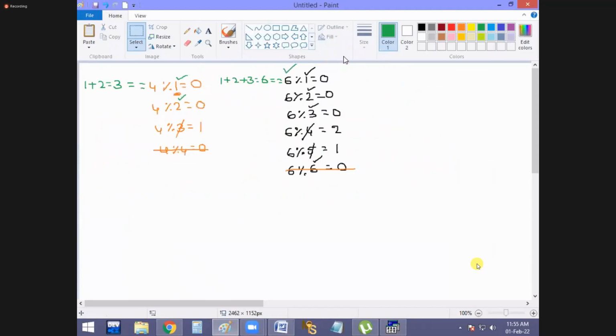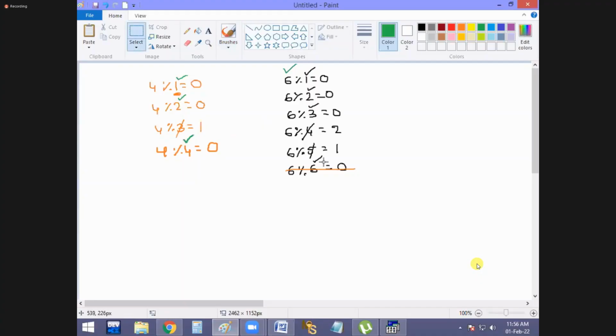Tell me, guys, here what are the factors of 4? Including itself also. 1, 2, 4, yes, 4 is also a factor, no? 4 % 4 is also 0, no? That means how many factors are there for 4?